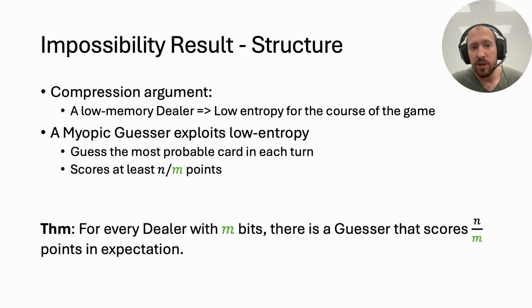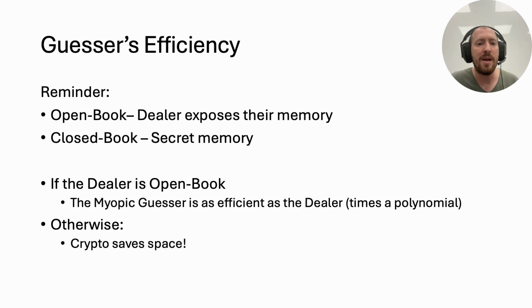As for our impossibility result, we present an efficient encoding scheme that captures the course of the game, by utilizing the fact that the dealer is not allowed to repeat the same card twice. We conclude that a dealer with low amount of memory plays a game of low entropy. We then introduce a guesser, called the myopic guesser, which exploits low entropy by simply guessing the most probable card. We show that for every dealer with m bits of memory, this guesser scores at least n over m points in expectation. The myopic guesser is not necessarily efficient.